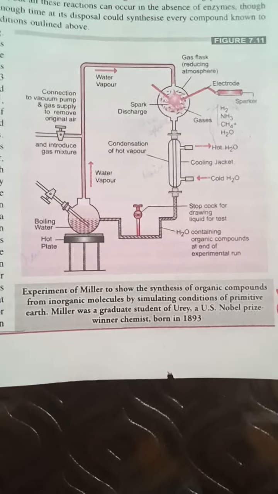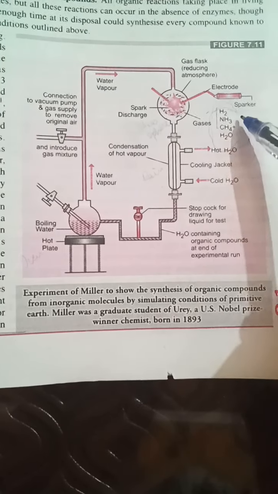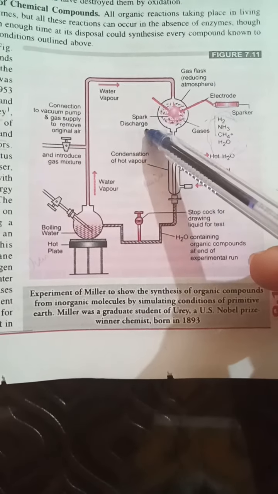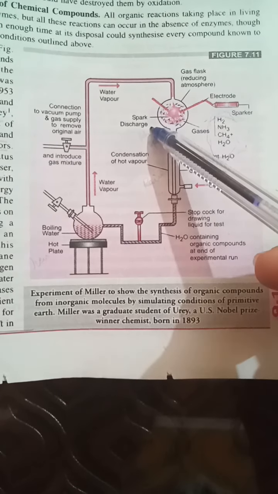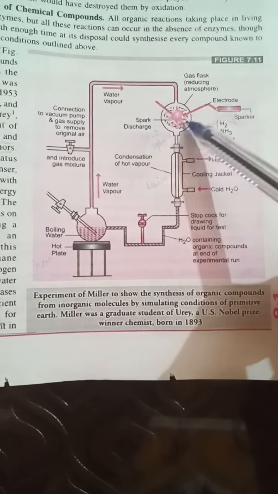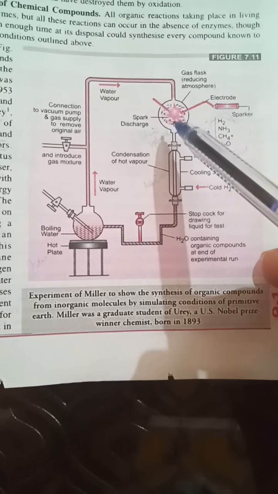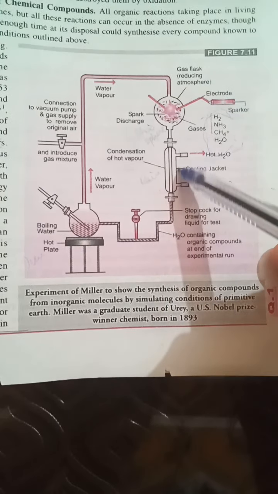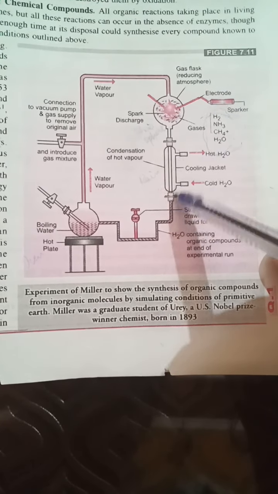Next are the electric sparks. These electric sparks act as the lightning which was present at that time on the primitive earth. And the narrow tubes are for the condensation of gases.